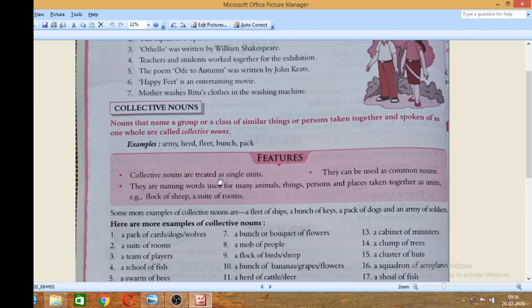Collective nouns are treated as single units. They can be used as common nouns. These are the features actually. They're naming words used for many animals, things, persons and places taken together as units. A flock of sheep, a suite of rooms. A lot of examples have been given here.